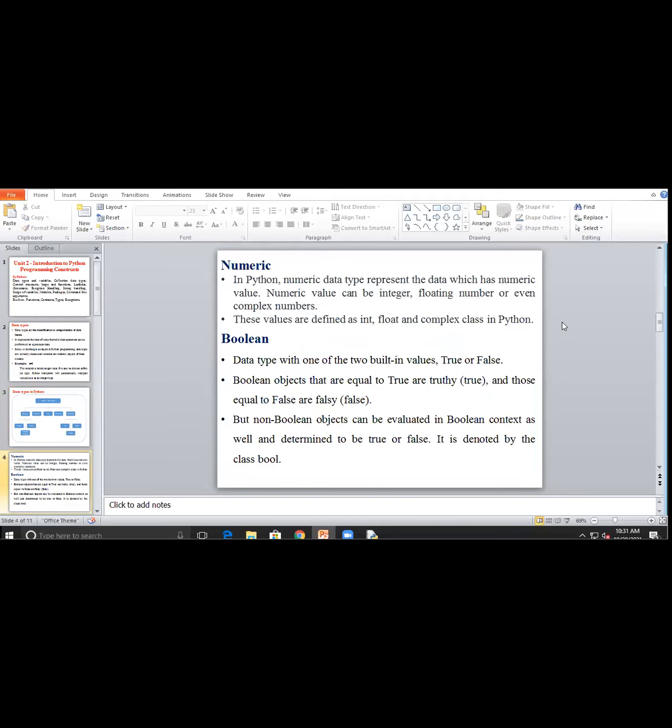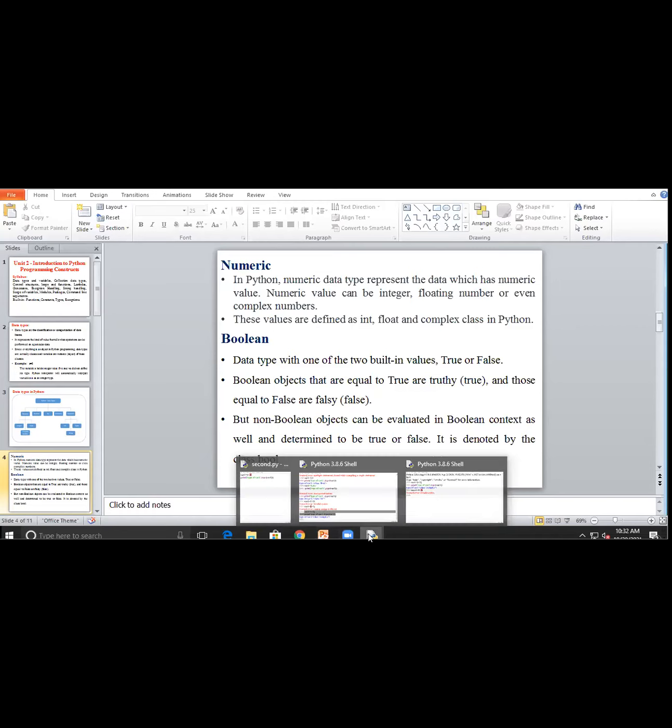So how we have to consider the data type of that value, like the value present over here, it is a Boolean type. If suppose we write true and false with a capital T and a capital F, it will throw an error. Means we are directly writing the true keyword.